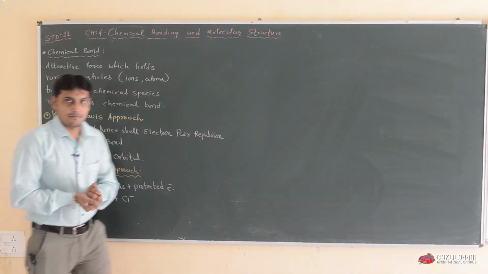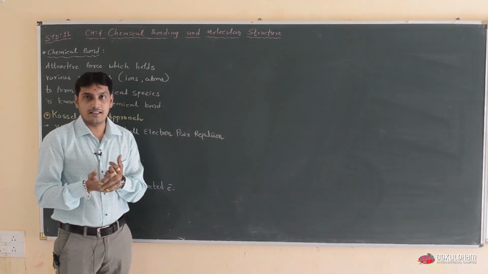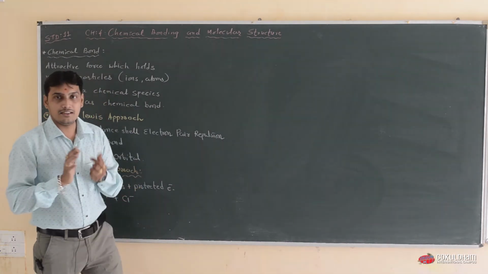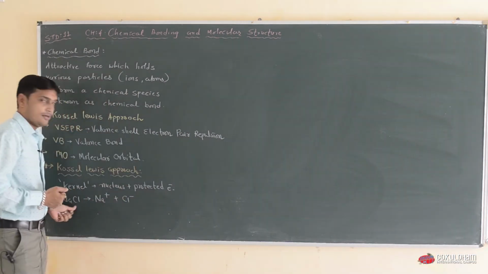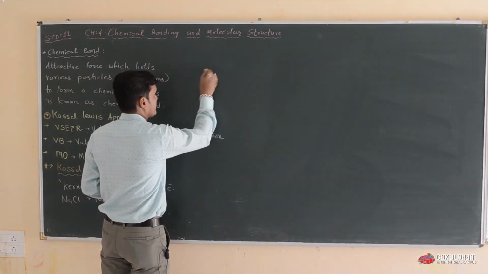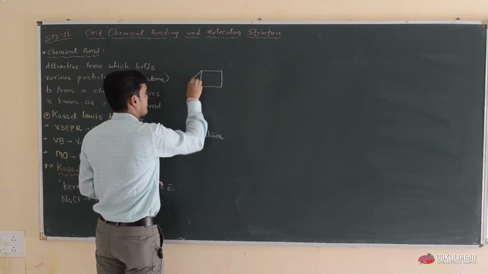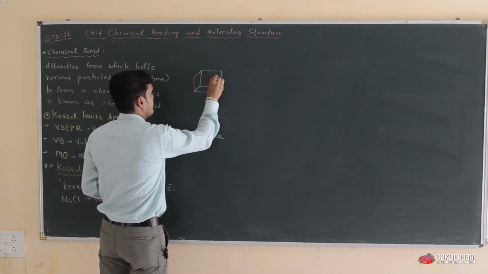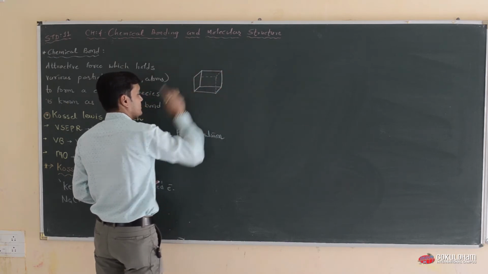Lewis also said that the structure of a molecule in 3 dimensions is known as a lattice. In this lattice there are 8 corners. In the example of sodium chloride, you know the cubic structure, the 3-dimensional structure. This is our cubic format. It has 8 corners.